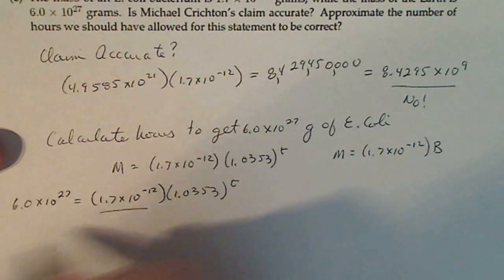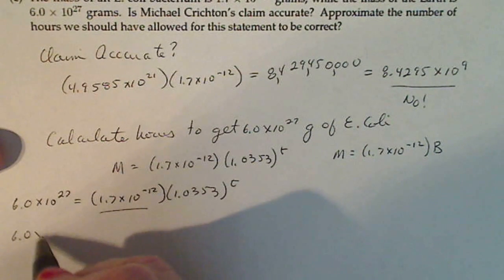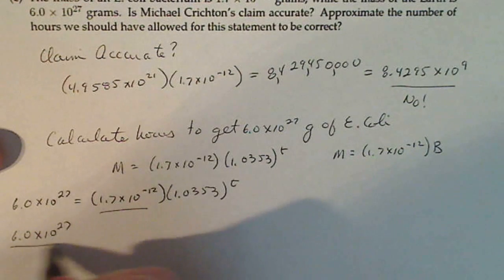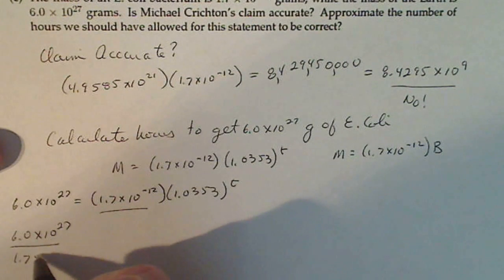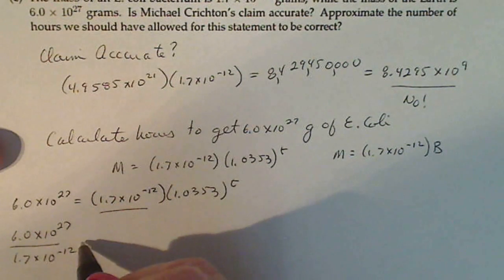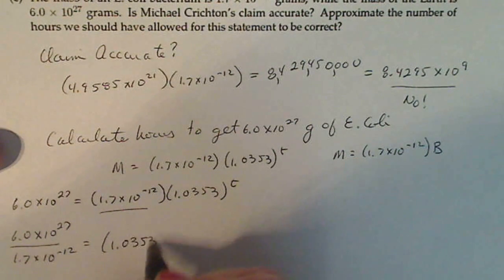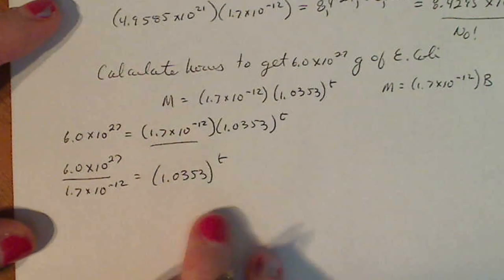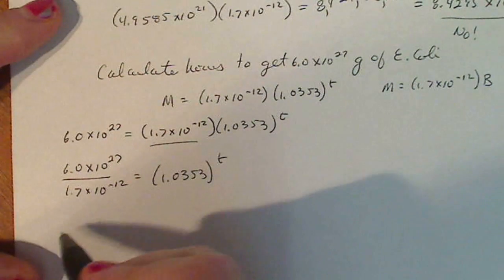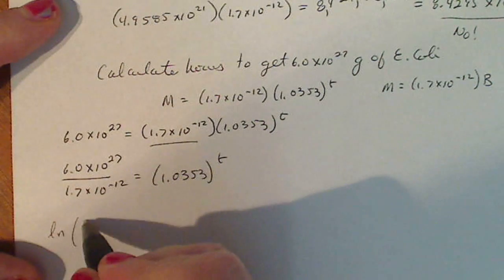So I'm going to divide both sides by that number. I'm going to try to avoid using my calculator till the end. And even though this is going to look messy, it doesn't matter. Just keep a good track of it and you should be fine. So I divided both sides by that number. Now I'm going to take the natural log and use the power rule. Natural log of both sides.